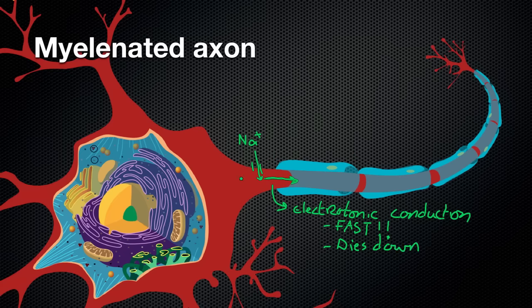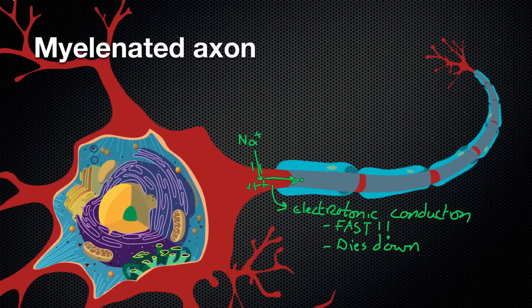So let's say the threshold is negative 55 millivolts. Membrane potential reaches the threshold. Sodium rushes in, causing it to become very positive. That positive, I'm going to put some pluses here, is going to repel the other positives, and those charges are going to move along the axon extremely fast.